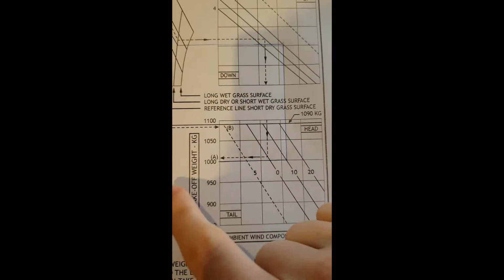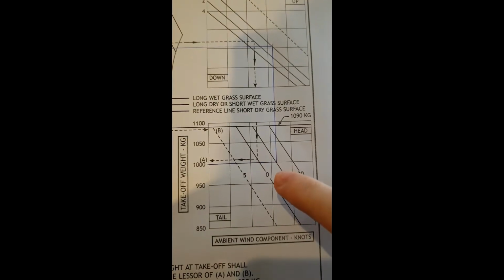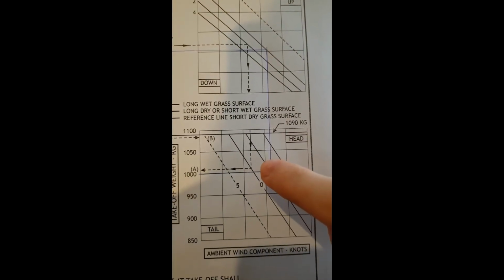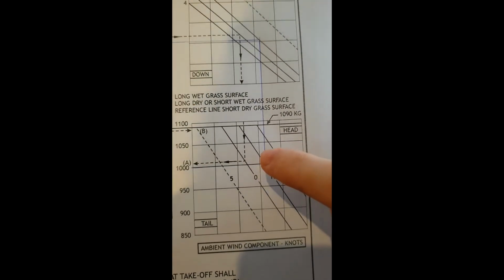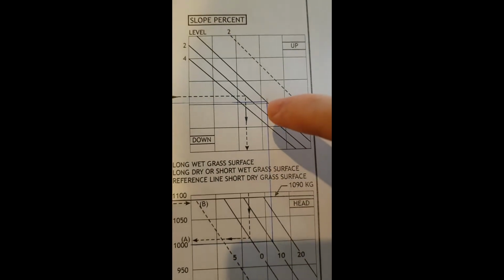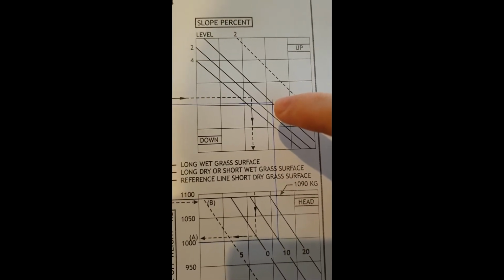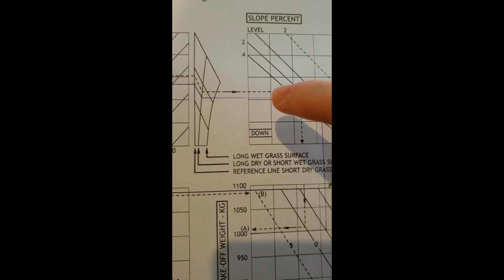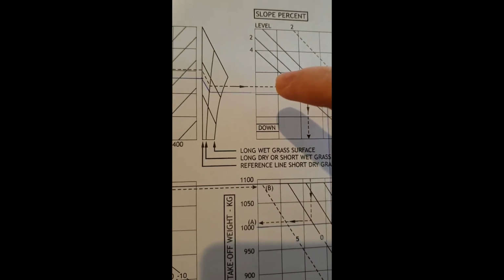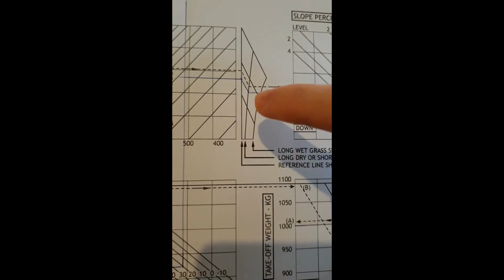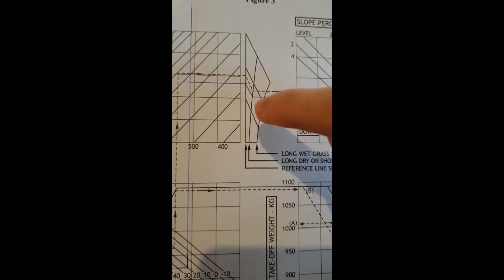In the scenario I've selected, I've got a 10 knot headwind, so I've gone across from 1,000 to the 10 knot headwind. I've drawn up to the runway slope, which I've used level, so up to the level mark. Then we draw across to the runway surface, which I've used long dry grass. So we go across to there, that reference line there.